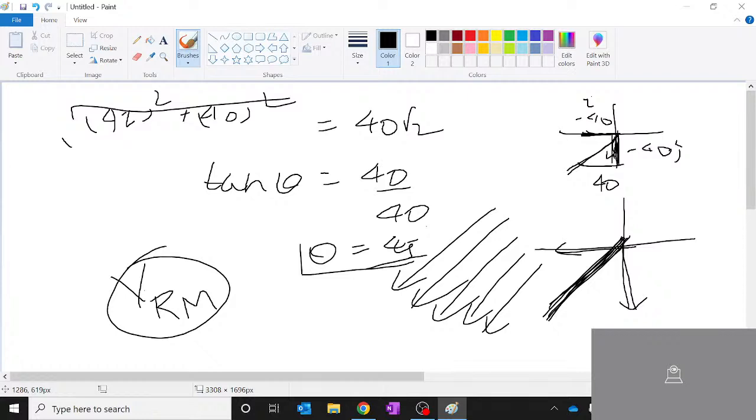That is how they will ask, at what angle should the umbrella be opened so that he can avoid rain? So tell me, at what angle should he open the umbrella? Opposite to this. If this is 45, he has to open his umbrella at this angle, so it's just 45.